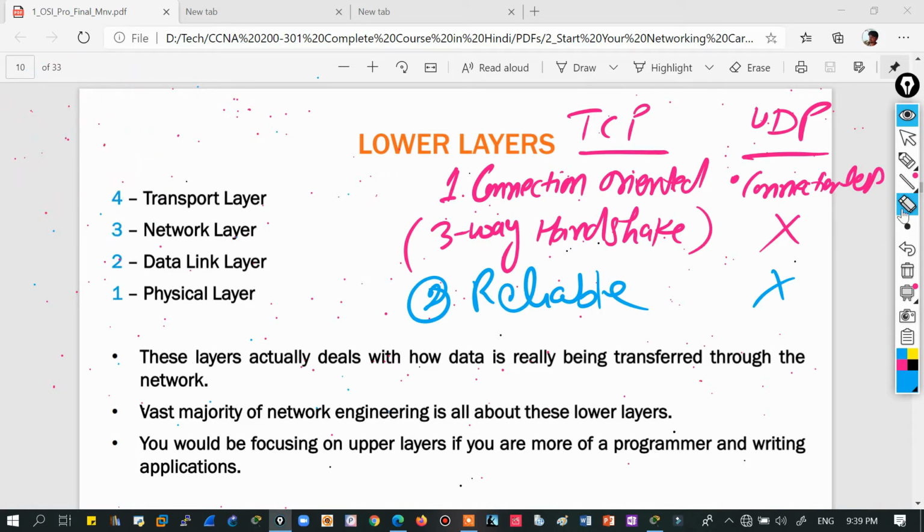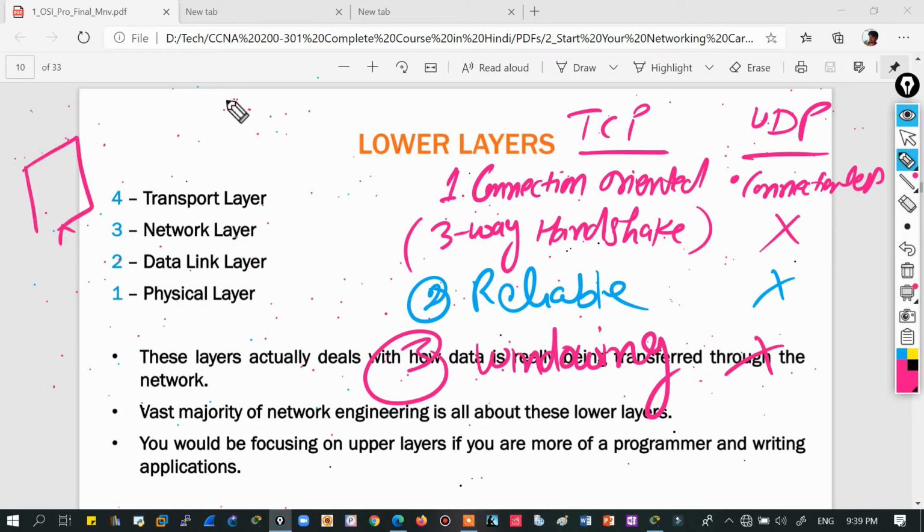One more major difference is that TCP uses a feature called windowing and UDP doesn't. Windowing means, if I have this PC and this server, this was client, this was server, and it's not just client-server, any process which is using the TCP model, right?